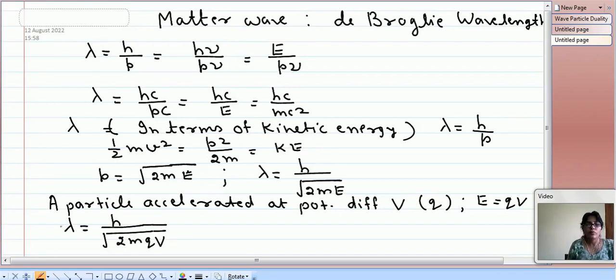This is the value of lambda for the particle accelerated at potential difference V with having charge q.